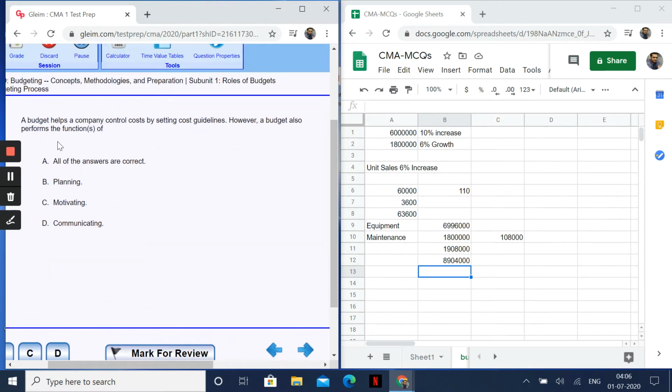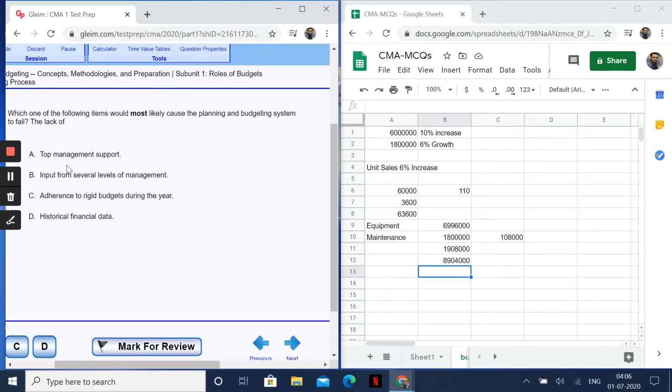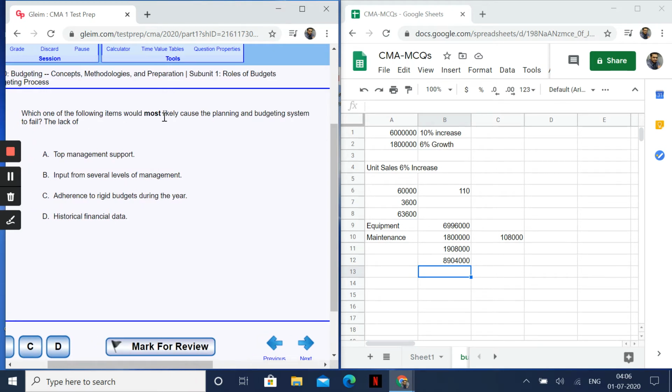Next question. A budget helps a company control costs by setting cost guidelines. However, a budget also performs functions of planning, motivating, communicating, all exactly. Come on, very easy question. All of the answers. Which of the following items would most likely cause the planning and budgeting system to fail?